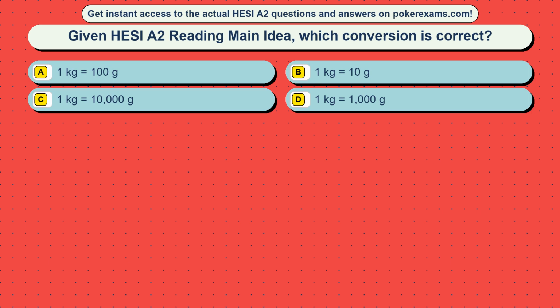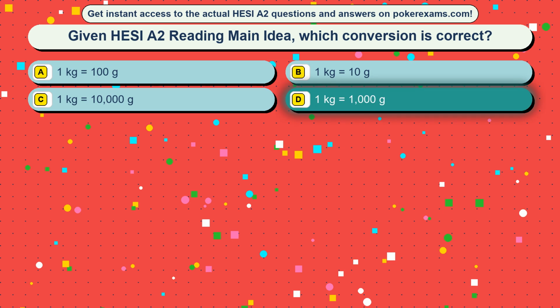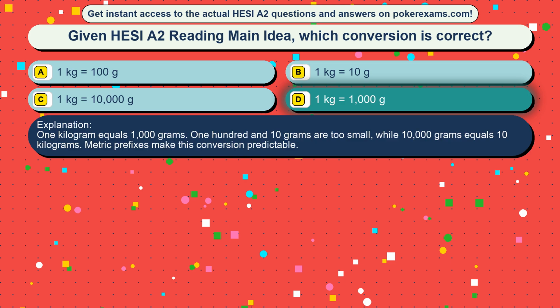Option A: 1 kg equals 100 g. Option B: 1 kg equals 10 g. Option C: 1 kg equals 10,000 g. Option D: 1 kg equals 1000 g. The correct answer is option D. 1 kg equals 1000 grams. 100 grams is too small, while 10,000 grams equals 10 kilograms. Metric prefixes make this conversion predictable.